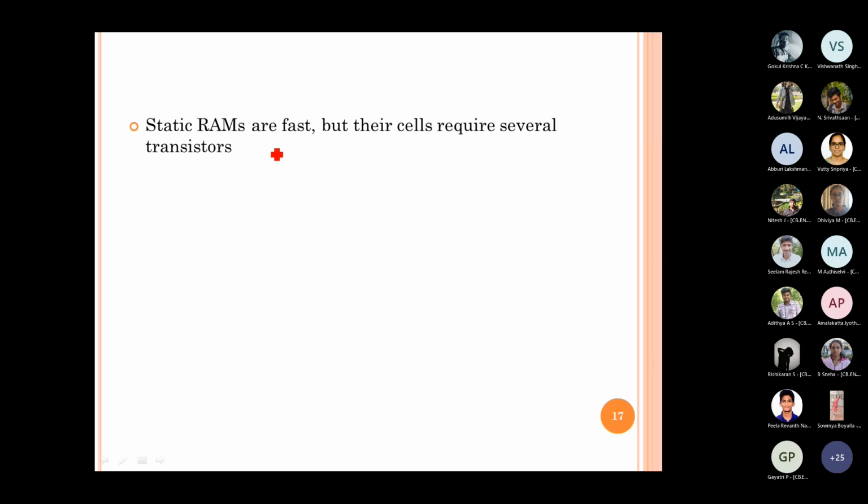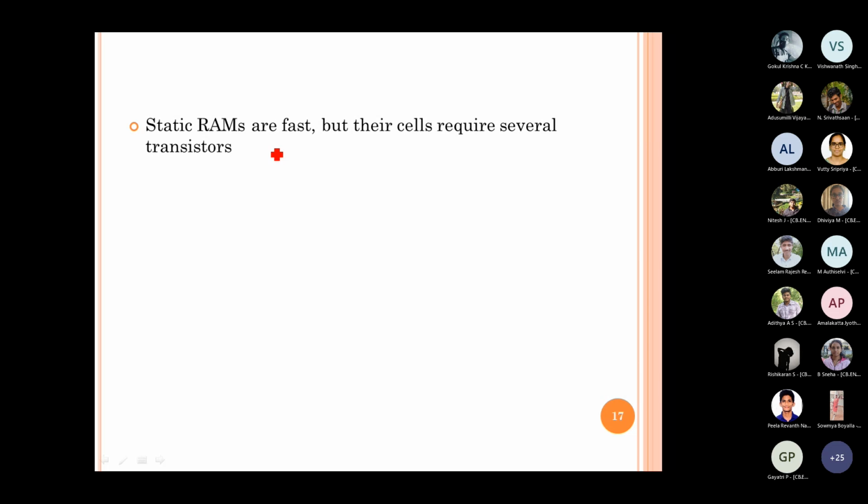So what is the solution to reduce the number of transistors required for every memory cell? One is that the dissipation will be more, and the second is that in the same area of the IC, you won't be able to accommodate more memory locations, because each memory cell requires 6 transistors. I mean 4 or 6 or 2, depending on what type of static memory it is.